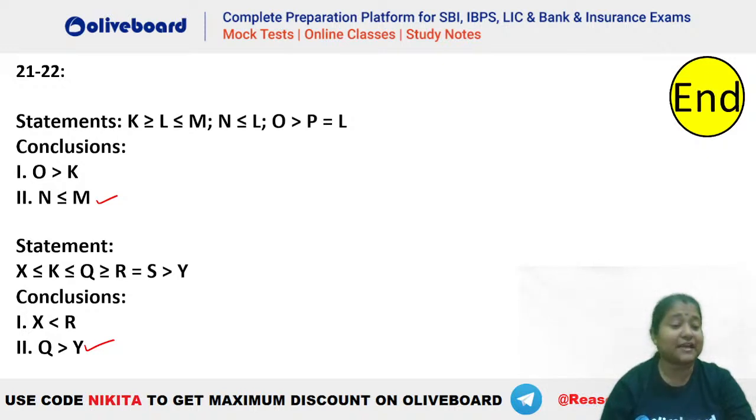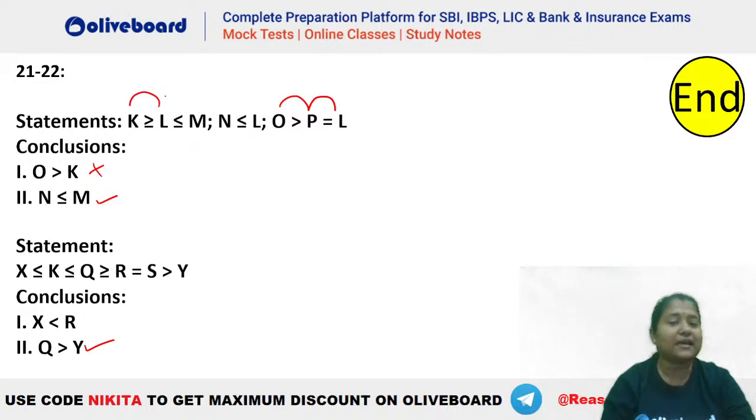Okay, let's check whether we are getting the right answer here or not. So you can see first is O is greater than K. Now, how do we combine O to K? You can see the common variable here is L, right? So O to P, P to L, but L to K is less than equal to. So you can see that you have symbols of opposite nature between O and K. So this can never give you a definite answer. This will be a cannot be determined. Hence, this is invalid.